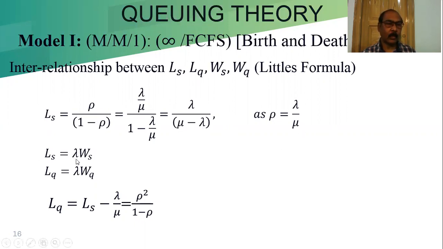And the relations we already use: LS is equal to lambda into WS, LQ is equal to lambda into WQ. So if we remember this, we can find the others, so we can remember the four relations. LQ is equal to LS minus lambda by mu, equal to rho square by 1 minus rho. Only we can remember this, the LS and LQ relation: LQ is equal to LS minus lambda by mu. We have to remember this and this, so we can easily find WS and WQ from these formulas.